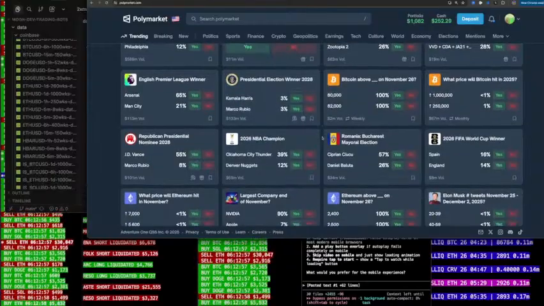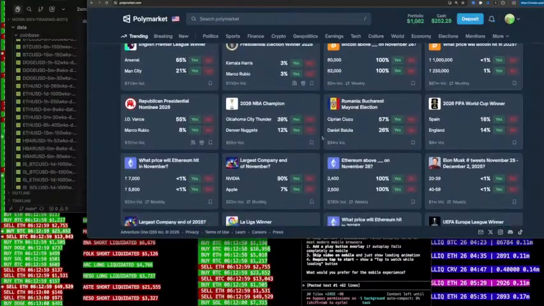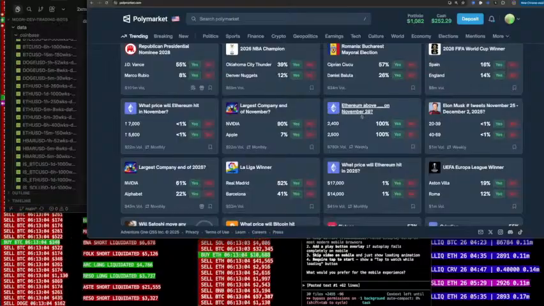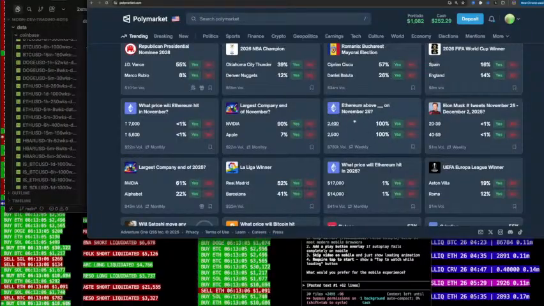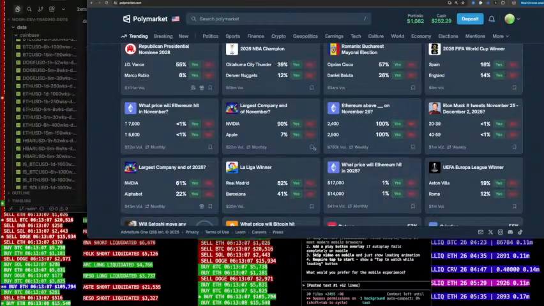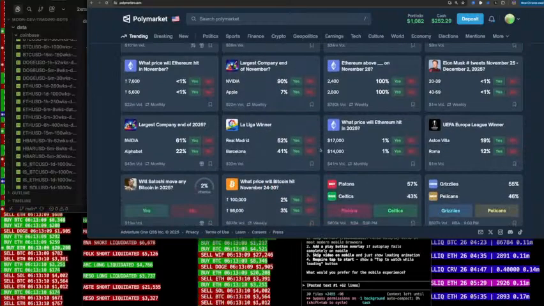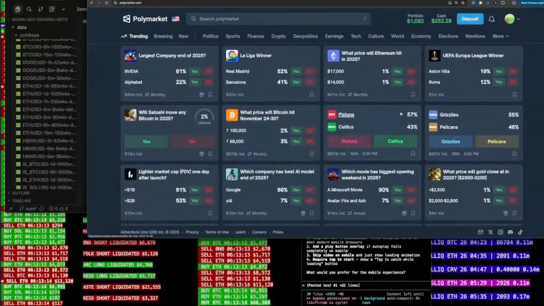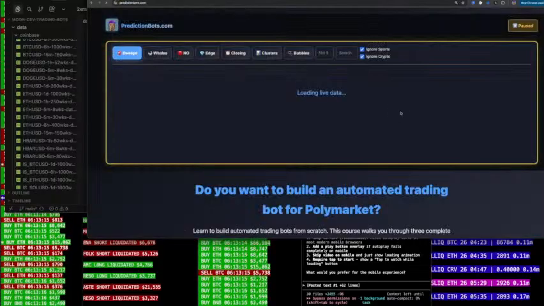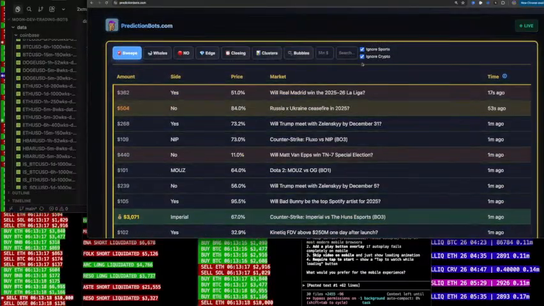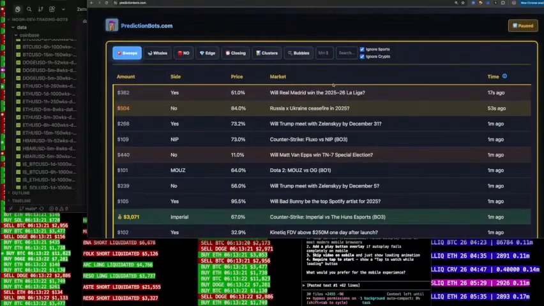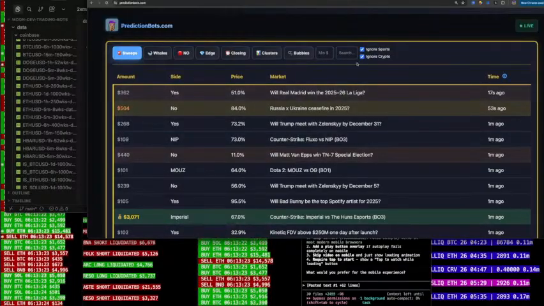I think it's still gambling if you look at it from a sports side and a crypto side. So Ethereum above or below, this is just kind of leverage trading. Sports, a lot of emotional people. I know a lot of people don't agree with that, and that's fine. But I remove all sports and crypto out of what I look at. Ignore sports, ignore crypto. Now the tags aren't the best on their API, so it doesn't ignore all of them, but it ignores some of them.